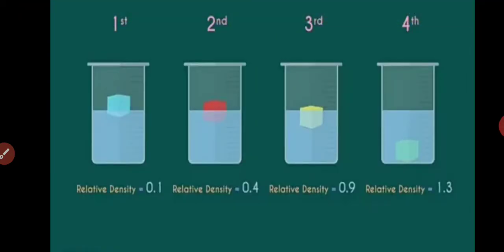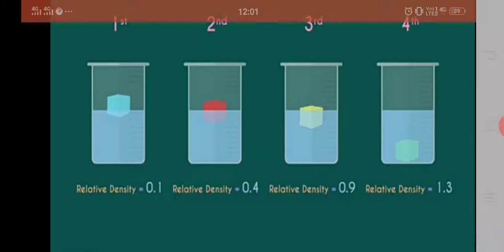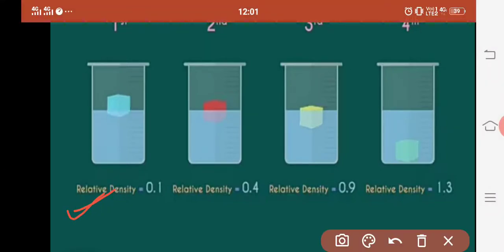Now, in order to understand, let us take 4 beakers. One of the objects has relative density 0.1. So, 0.1 is less than 1. Therefore, obviously it will float. Second has relative density 0.4. It is also less than 1. So, it will also float. Next, the relative density is near about 1 but less than 1, that is 0.9. So it will float, but most of its part will be submerged in the water. Maximum part of the object will be submerged in water.